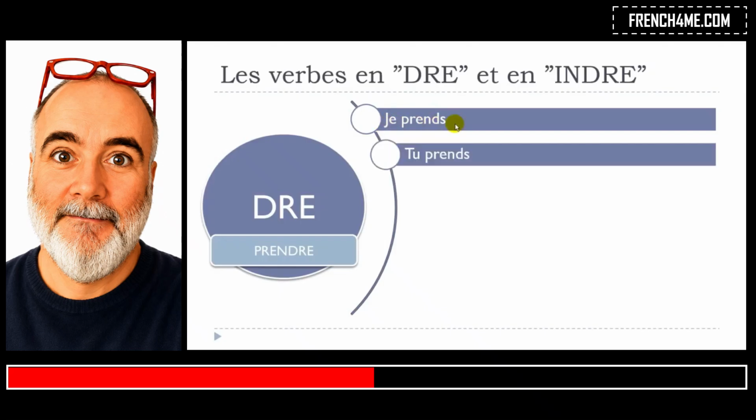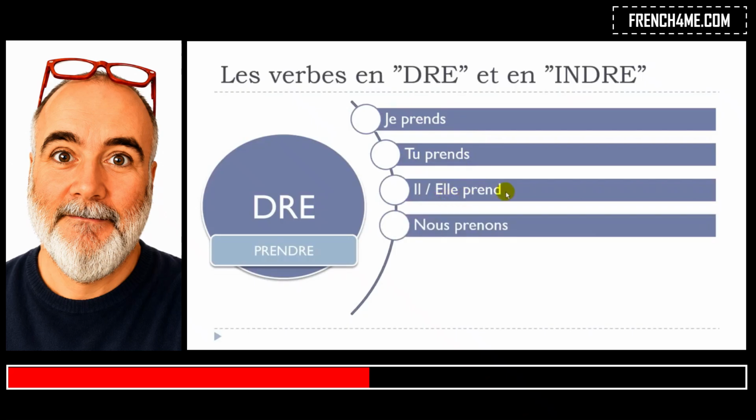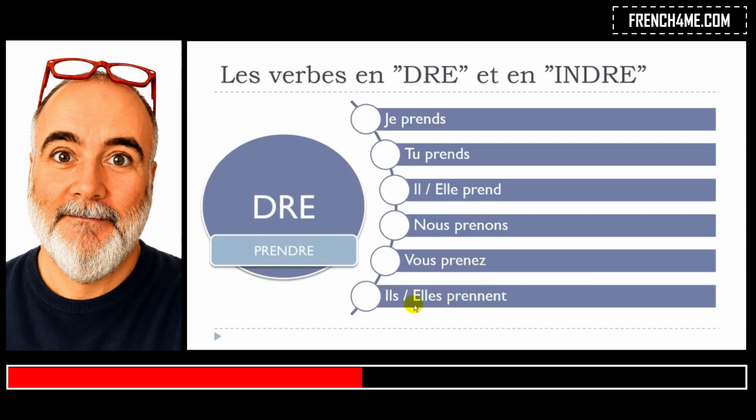Je prends, tu prends, il, elle prend, nous prenons, and here you can see the difference. Vous prenez, and the last one is quite tricky because it's ils, elles prennent. Basically you double the N here, and it will give you a different sound because you get to open the sound, so it's prennent.